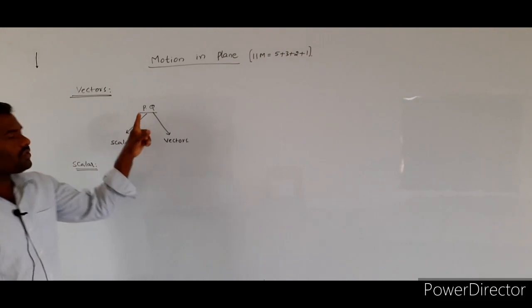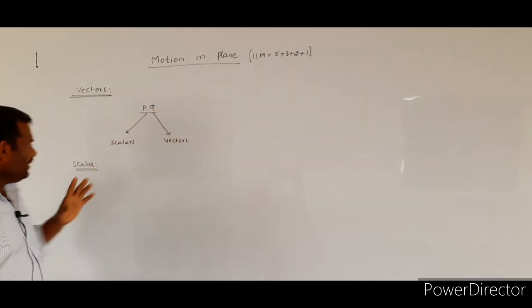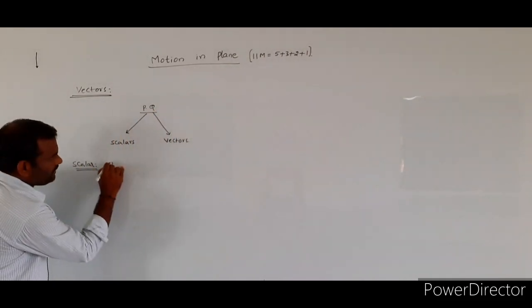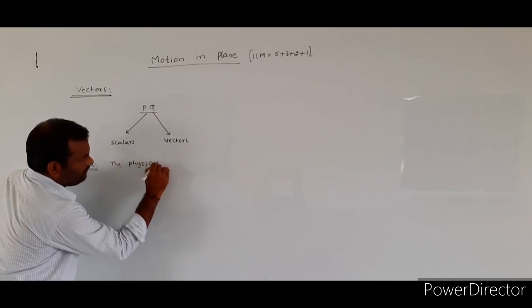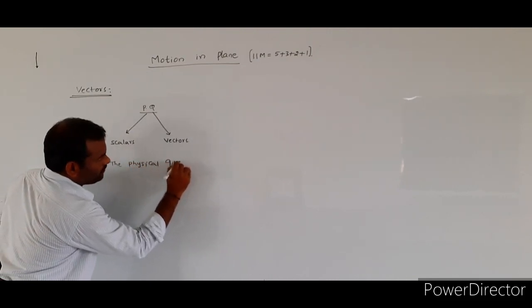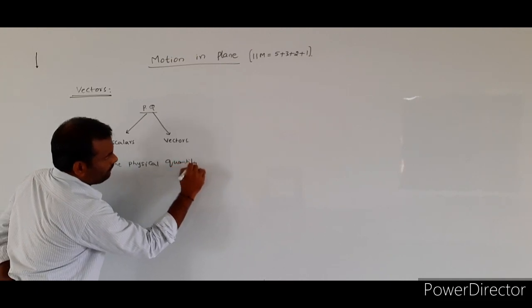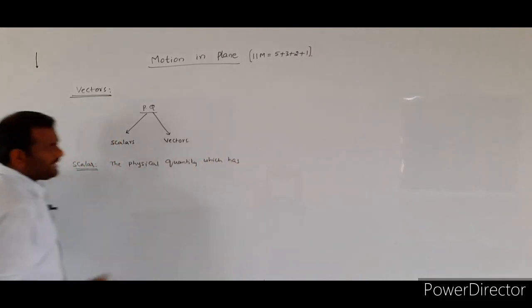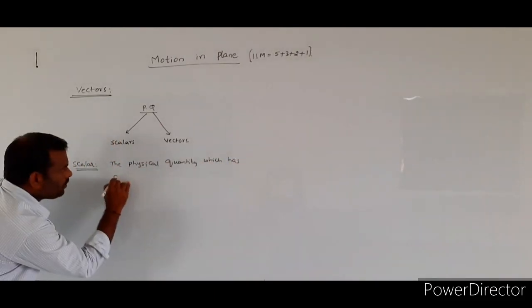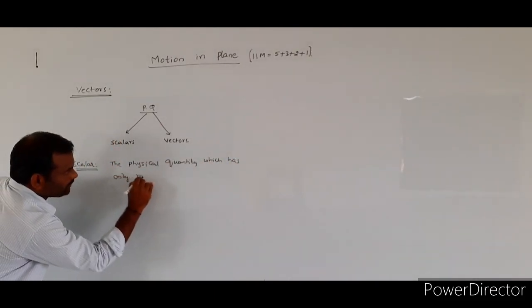Scalar is also one of the physical quantities. The scalar quantity is the physical quantity which has only magnitude.